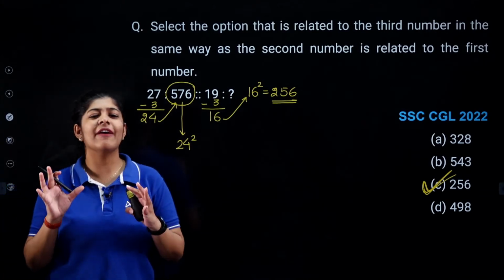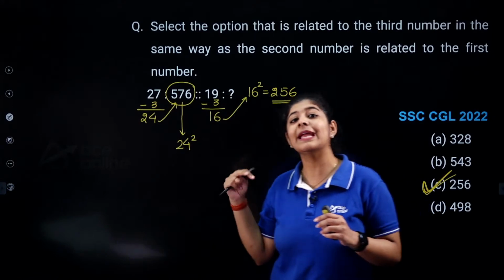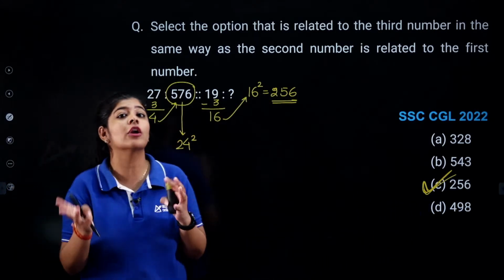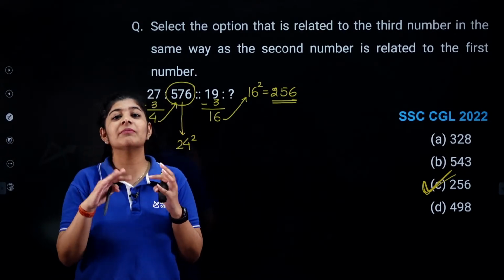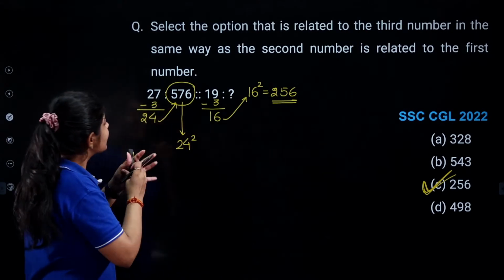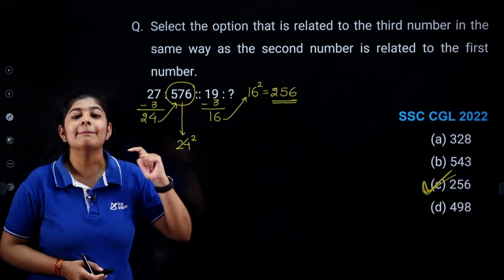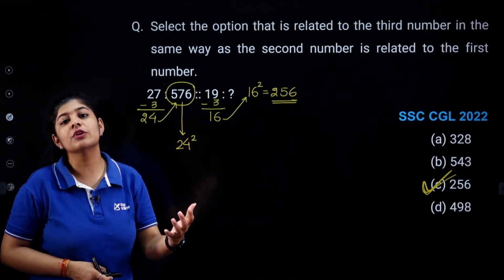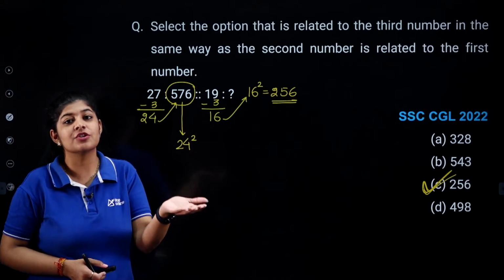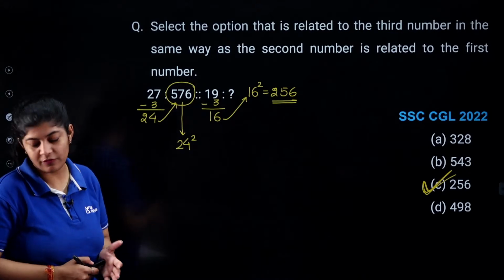So whenever you are having any type of problem, it may be number series, it may be analogy, or it may be some other category where you need to identify the odd one out, if you are having numbers, then start playing with numbers. Just simply observe the numbers, you can easily determine the pattern. But for that, you need to play with the numbers more and more. For that, just simply do practice more and more. Right? Very good, Shrisha. Very good, Vinay.